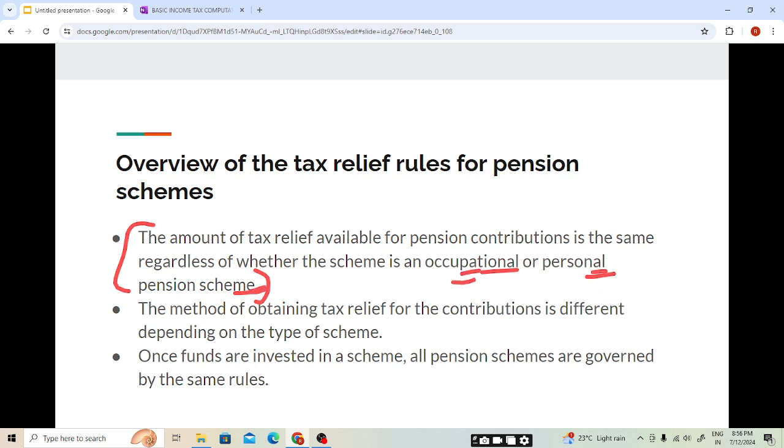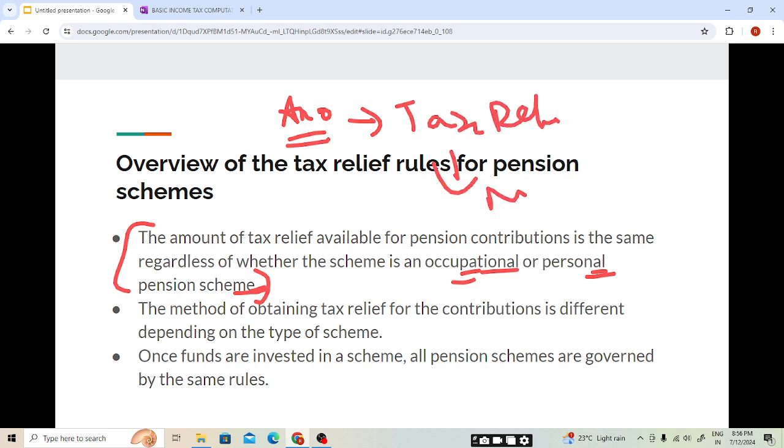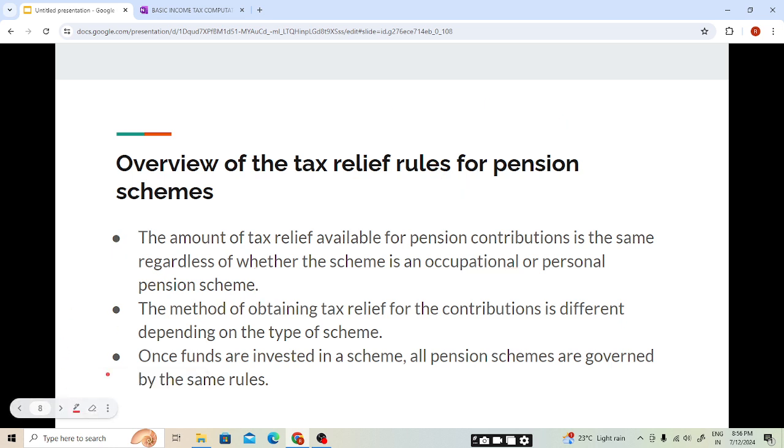This is the amount of tax relief on which you can claim, but the method of claiming the tax relief for occupational and personal pension schemes is totally different. I hope these two points are very clear, students. If you are clear on these two points, you will be able to understand the further slides clearly. The amount of tax relief available for pension contribution is the same for occupational and personal pension schemes, but the method of obtaining it will be different.